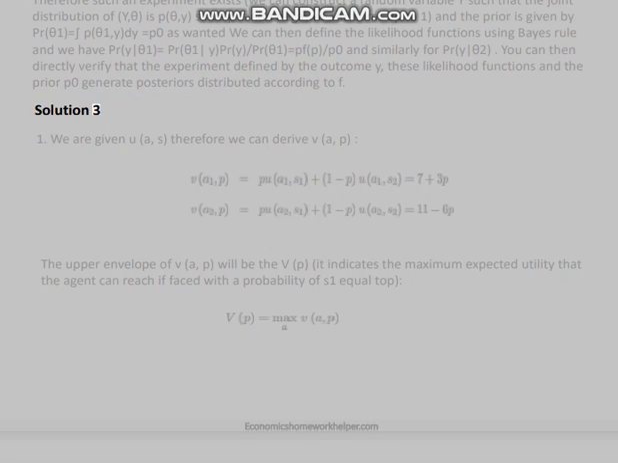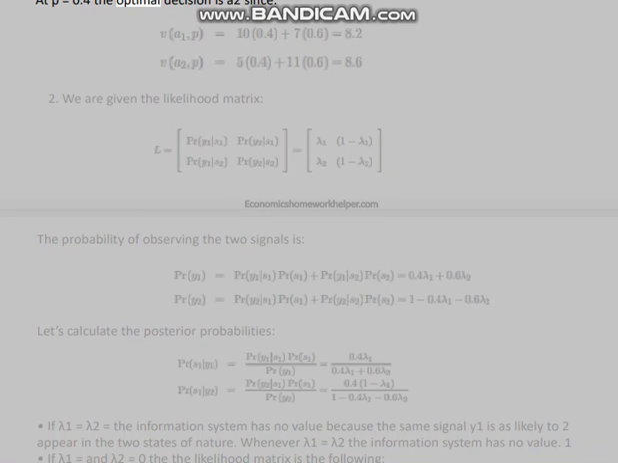Solution 3. 1. We are given u(a, s), therefore we can derive V(a, p). The upper envelope of V(a, p) will be V(p). It indicates the maximum expected utility that the agent can reach if faced with a probability of S1 equal to p. At p equals 0.4 the optimal decision is a2 since